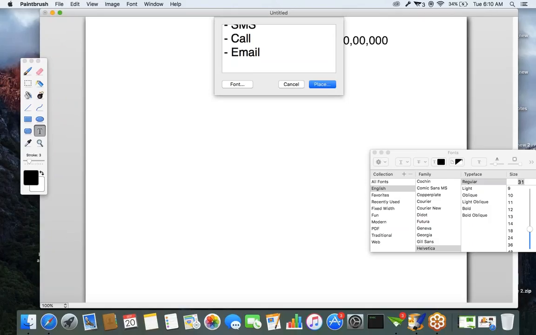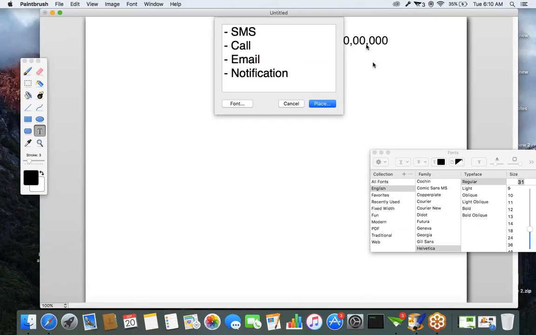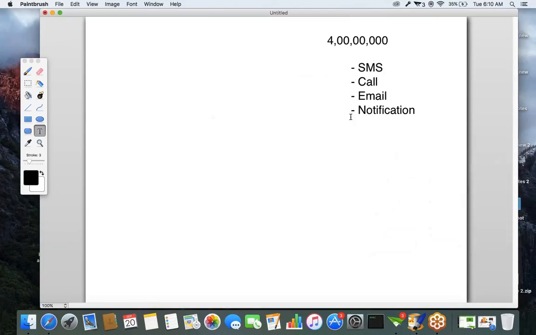The last option is notification. Out of these 4 crore people, the majority are using Android devices, smartphones, so send a notification to those devices. So these are the 4 options available to me: SMS, call, email, and notification.